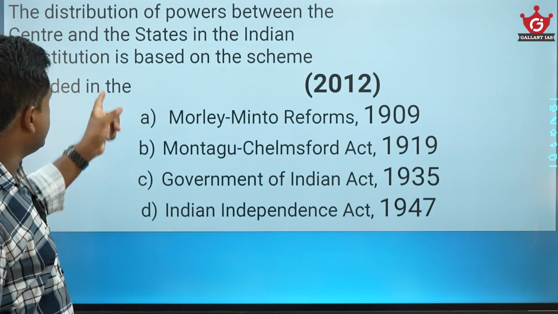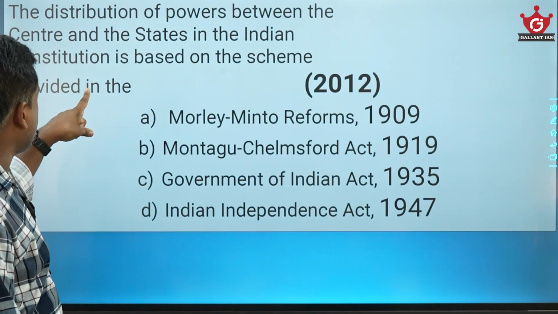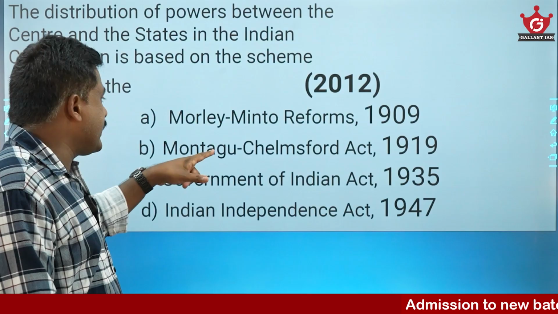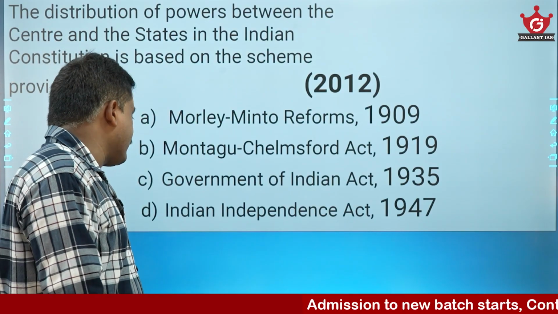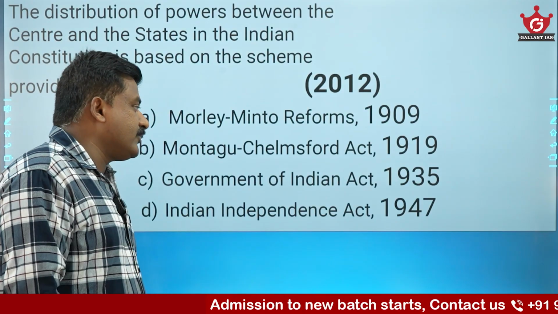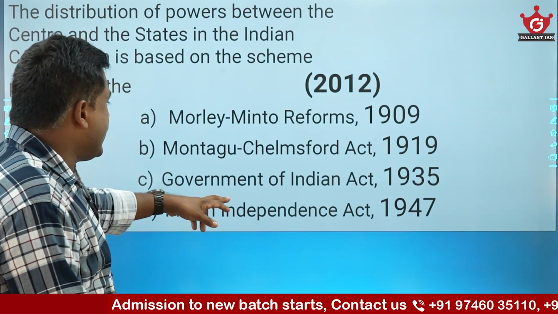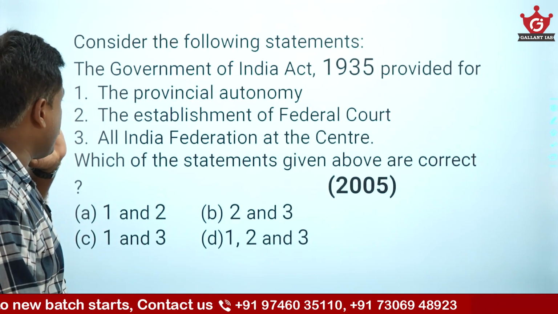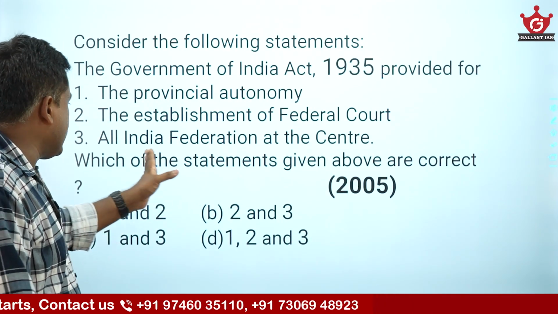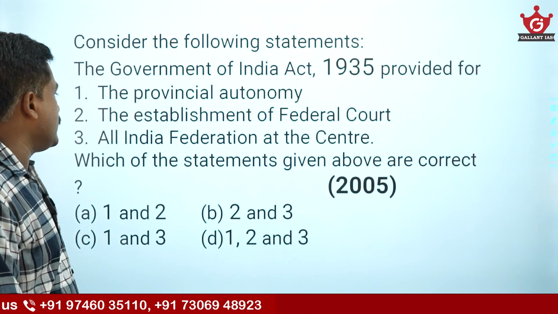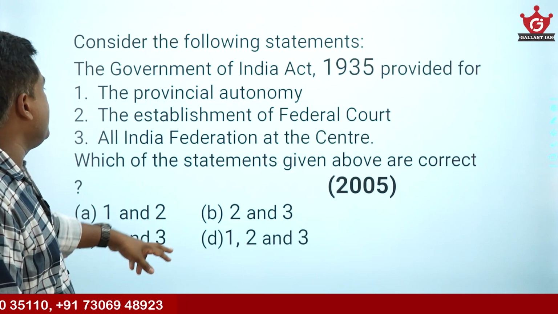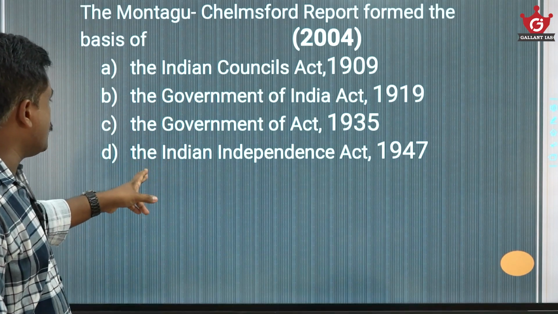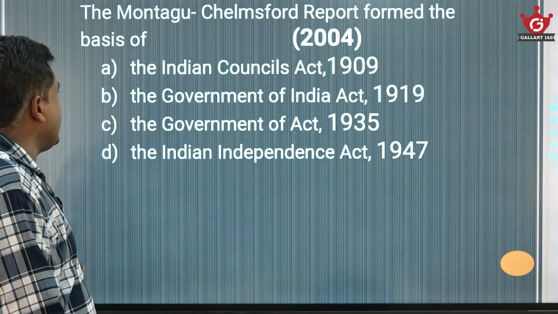See, distribution of power between the center and states in the Indian Constitution is based on the scheme provided in what? There are the Morley reforms, Montague Chelmsford reforms, Government of India Act 1935, Indian Independence Act 1947. We will go for the Government of India Act 1935. Consider the following statements. The Government of India Act 1935 provided for provincial autonomy, establishment of a federal court, and All India Federation at the center. All are fine. Montague Chelmsford reforms formed the basis for the Government of India Act 1919.